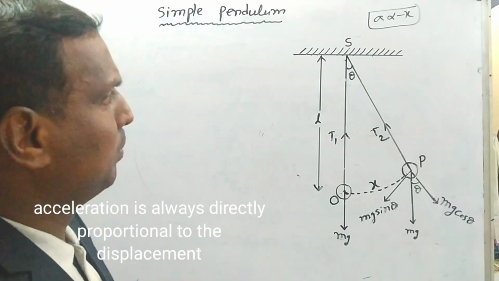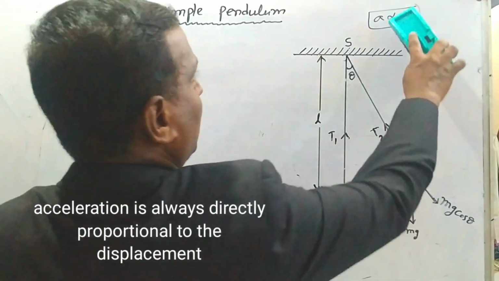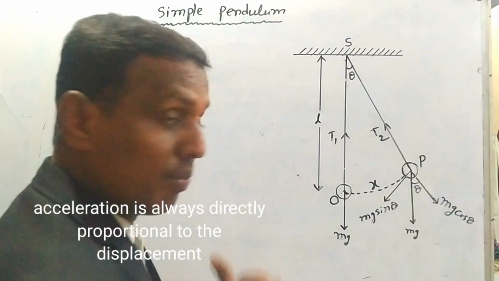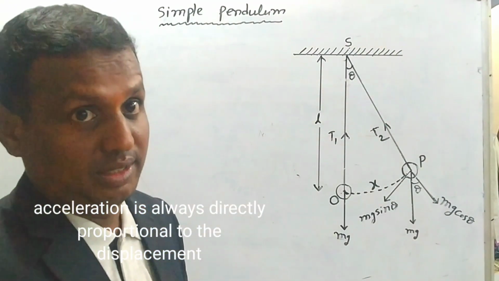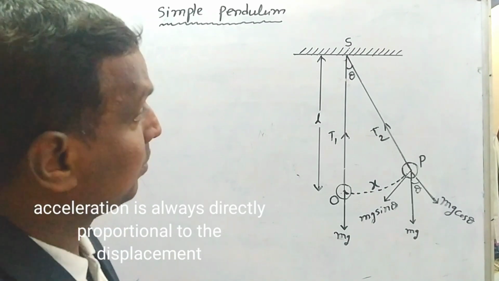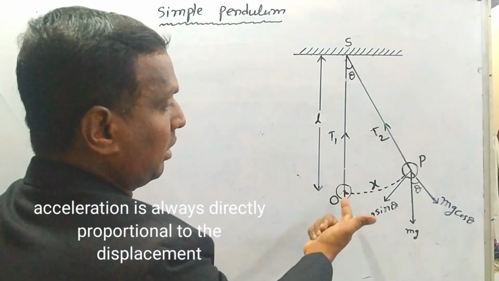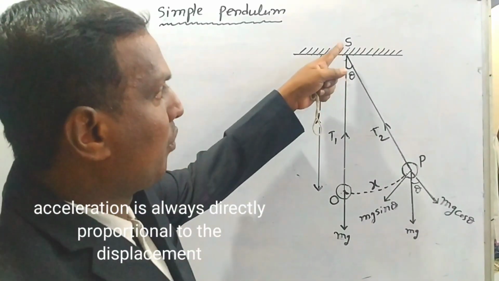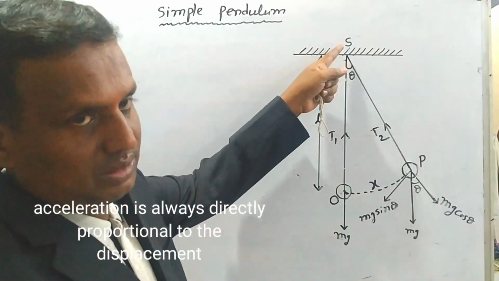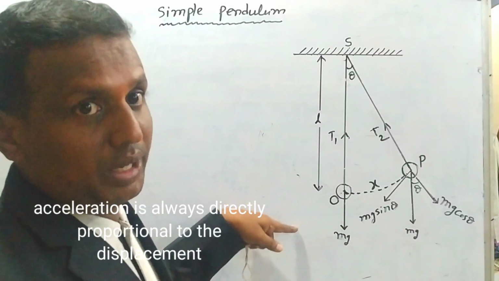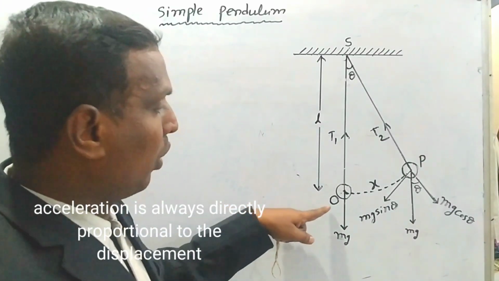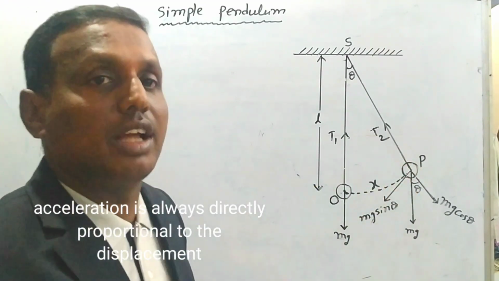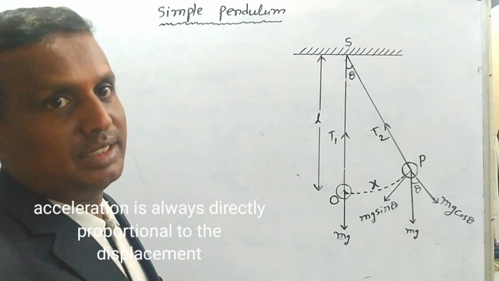Now, first of all we need a figure, which is compulsory for 1 mark. Let us consider a metal bob attached to a thread, with the other end suspended from the point of suspension. Let L be the length of the simple pendulum, O the mean position or equilibrium position, and P the extreme position.